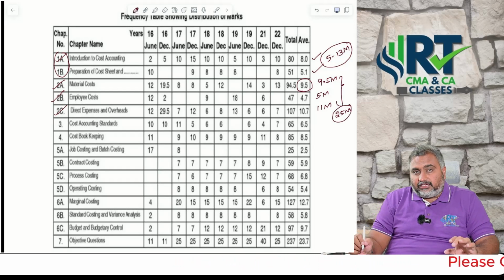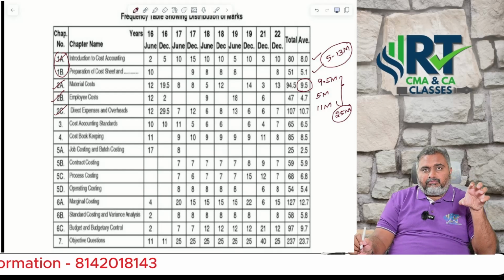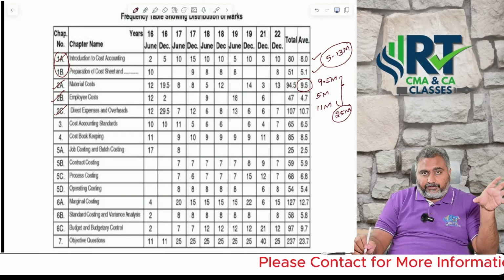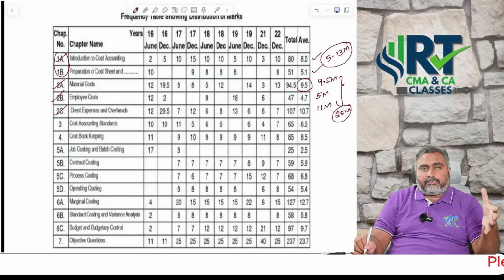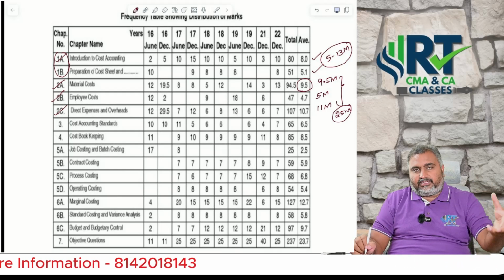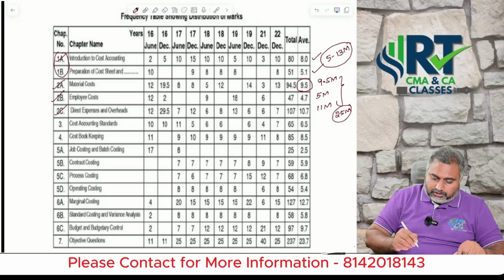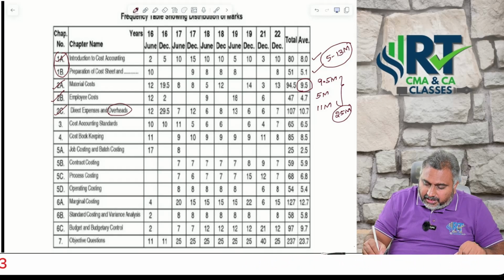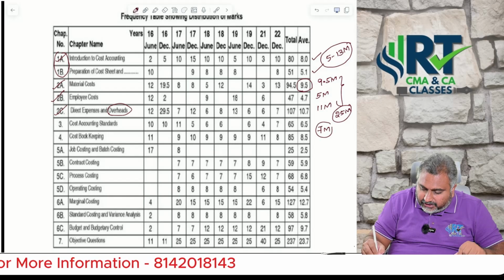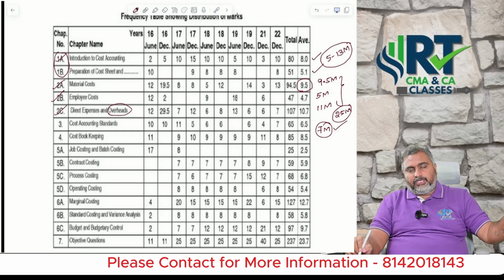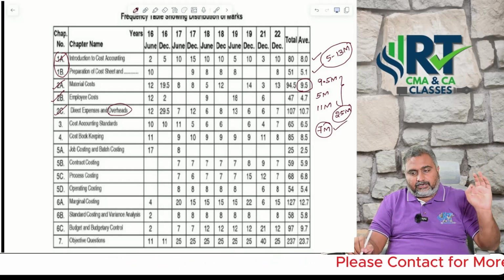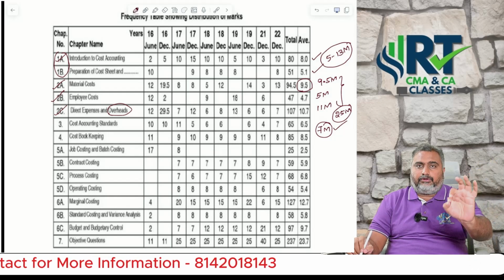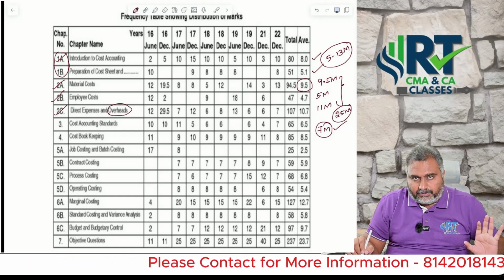That's the reason I said before: it looks like 15 marks weightage, but from the examination point of view, on average percentage, they go a little higher than the percentage indicated in the study material. Especially in the overheads chapter, every attempt they compulsorily touch it with a 7 marks question, no doubt about it. I will indicate which is the first model you need to concentrate on under the overhead chapter.